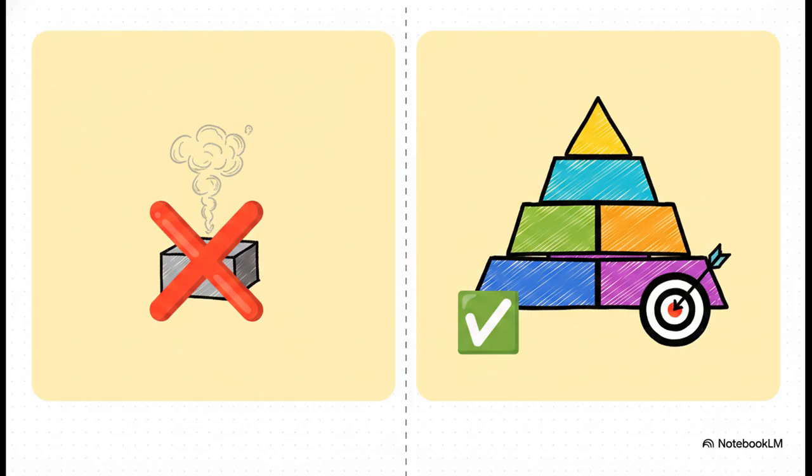Let's compare a before and after to prove just how massive a difference this formula makes. A basic prompt is just write a business proposal. And yeah, you're going to get a generic, boring output from that. But now listen to our structured masterpiece. Write a business proposal for a startup focused on AI education in a professional consulting style with a confident and persuasive tone. See the difference? Every single component adds clarity and direction. We mapped out the action, the subject, the description, the style, and the mood. The AI now has a highly specific target to hit.